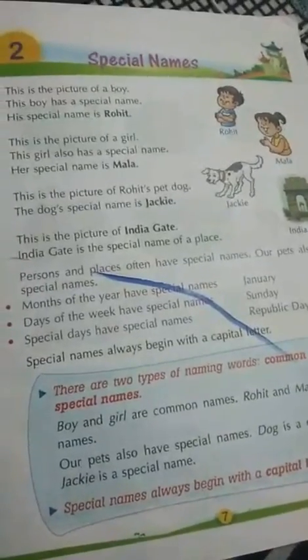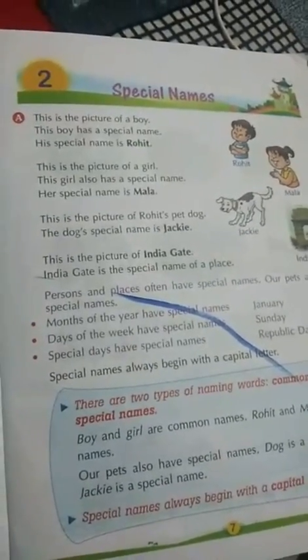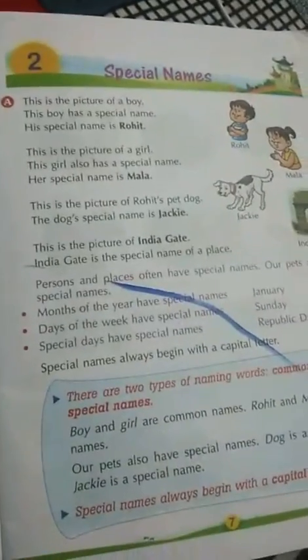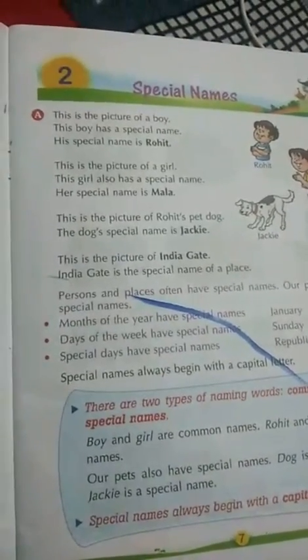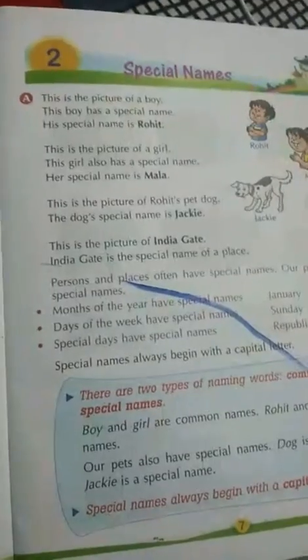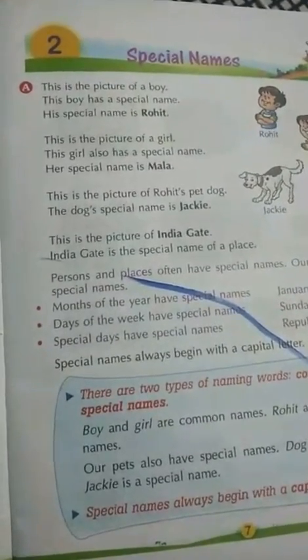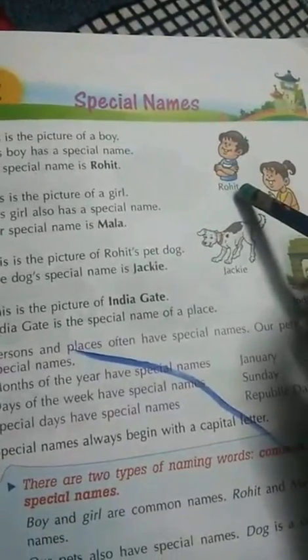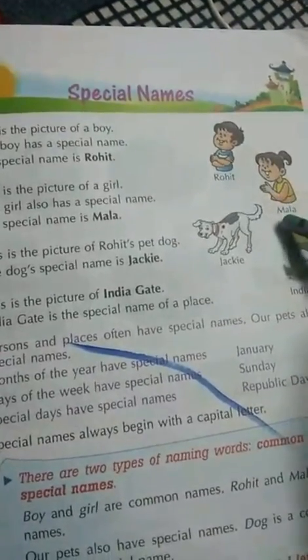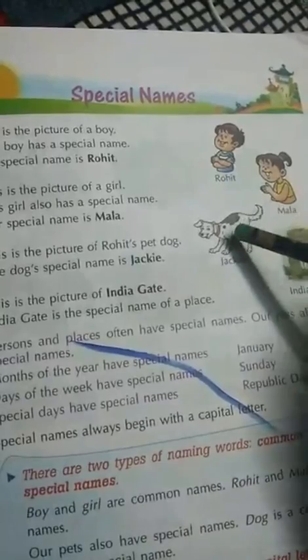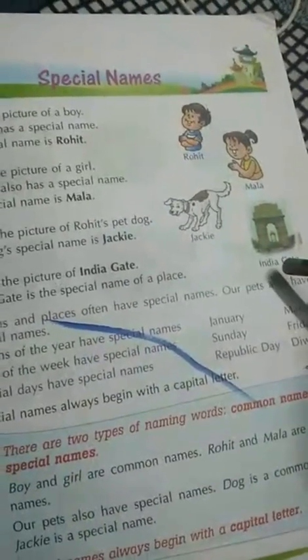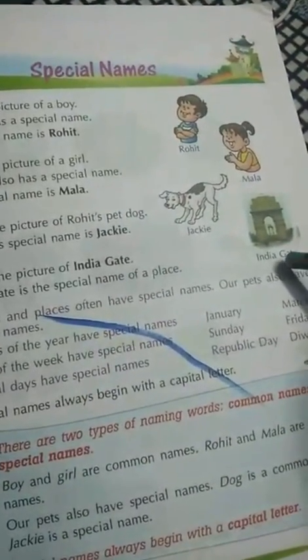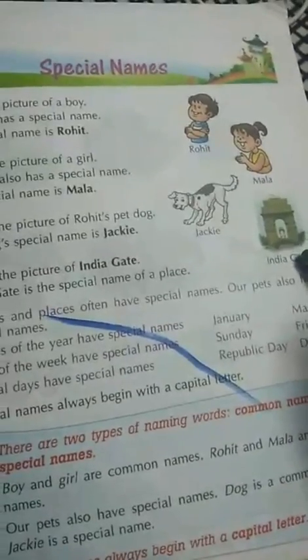Two types of naming words: common names and special names. So, let us see with the help of an example. This is Rohit, and this is Mala. This is Jackie, and this is the picture of India Gate.